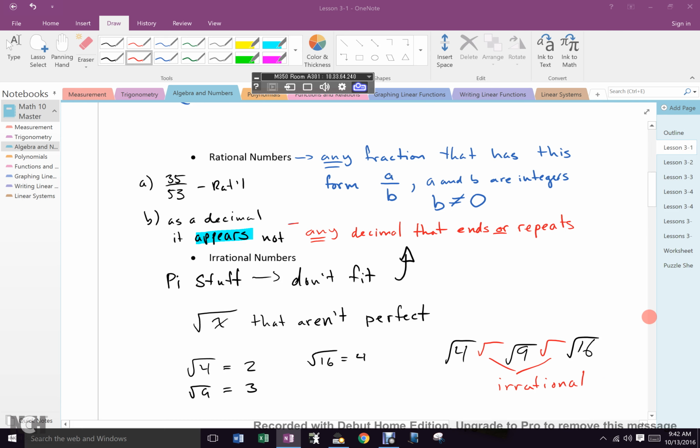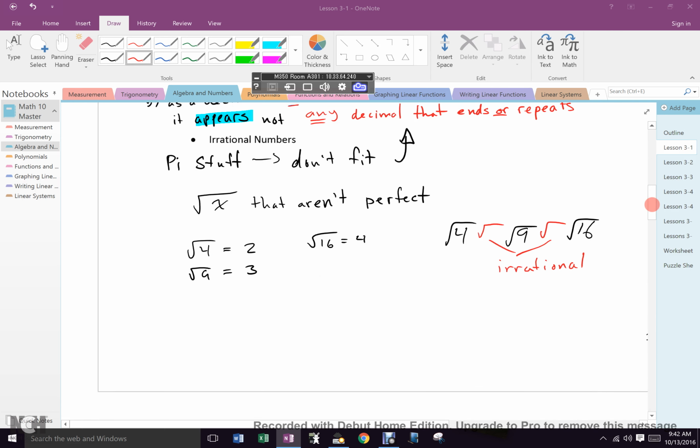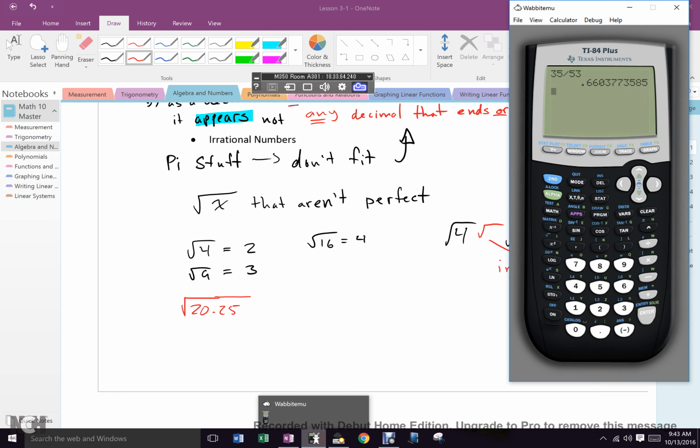All right. Now, sometimes you'll get a weird situation. For example, the square root of 20.25. You don't consider that a perfect square, do you? Right? Because it's not 4, 9, 16. But if you try to take the square root of 20.25, you'll notice that it is indeed a perfect square because its square root is rational. How do you know that's rational? The decimal ended. Is everybody cool?